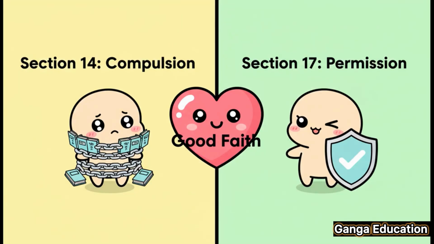So, the key takeaway from this whole explainer is this. Section 14 is about compulsion when you are bound by law. Section 17 is about permission when the law justifies your action. And for both of these defenses to work, good faith is absolutely essential.